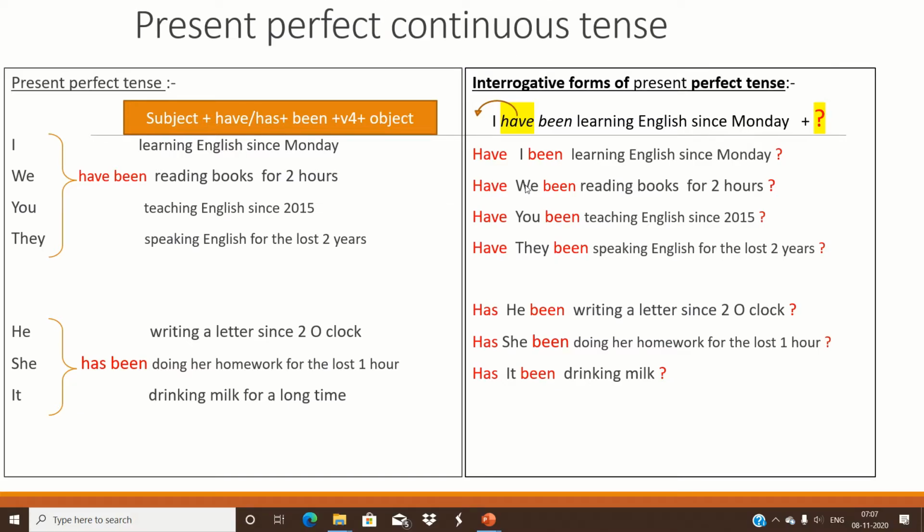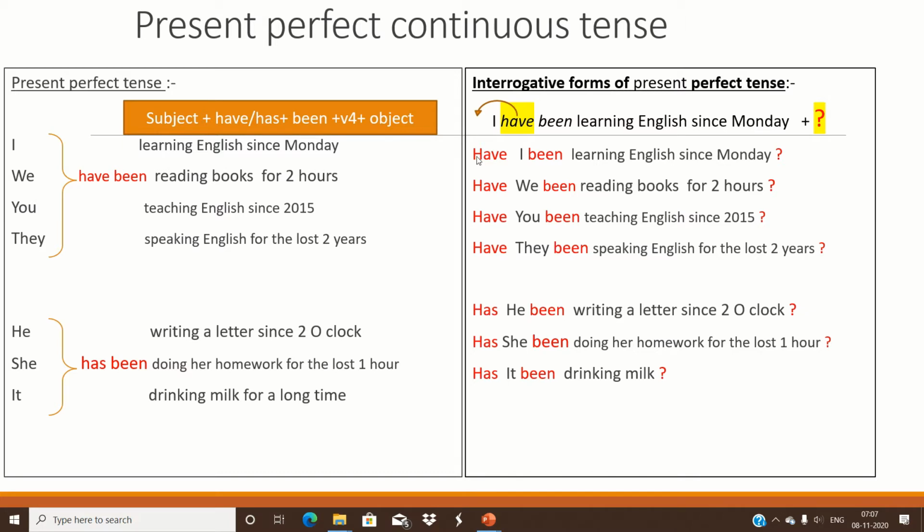So, same example. I have been learning English since Monday. The example is the same, but let us observe what changes occur if we change the sentence into interrogative form. We have to bring the have form in front of the subject, as we did in the previous tenses, and add a question mark. It will become an interrogative form of present perfect continuous tense.